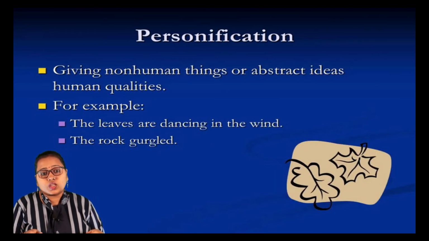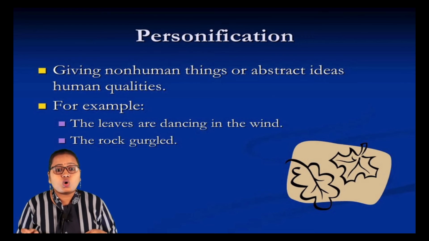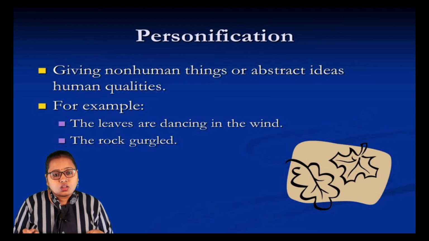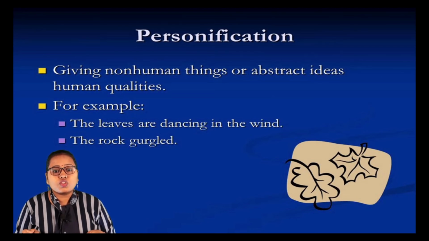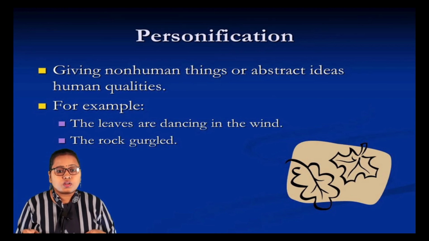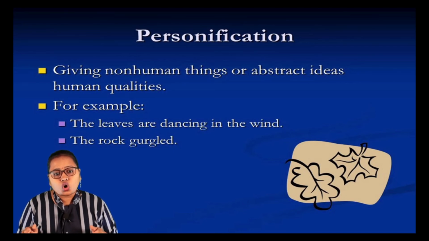Personification is basically giving human qualities to a non-human or to a non-living thing. Like the leaves are dancing in the wind. The leaves are non-living things which are dancing. Obviously human beings can dance, so here the quality of dancing, which is a human quality, is given to the leaves. The rock gargled. Human beings gargle, but here the human quality is given to the rocks.